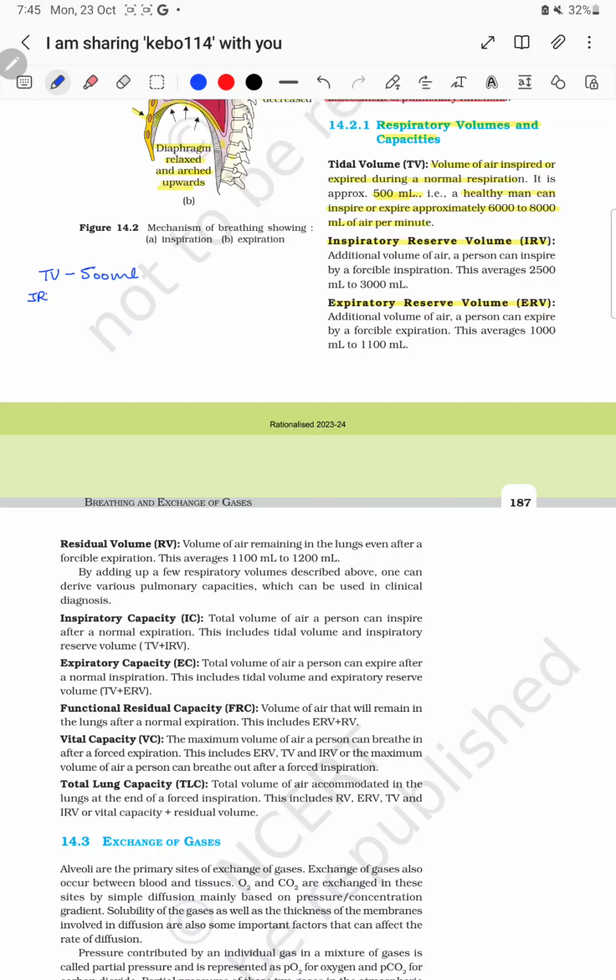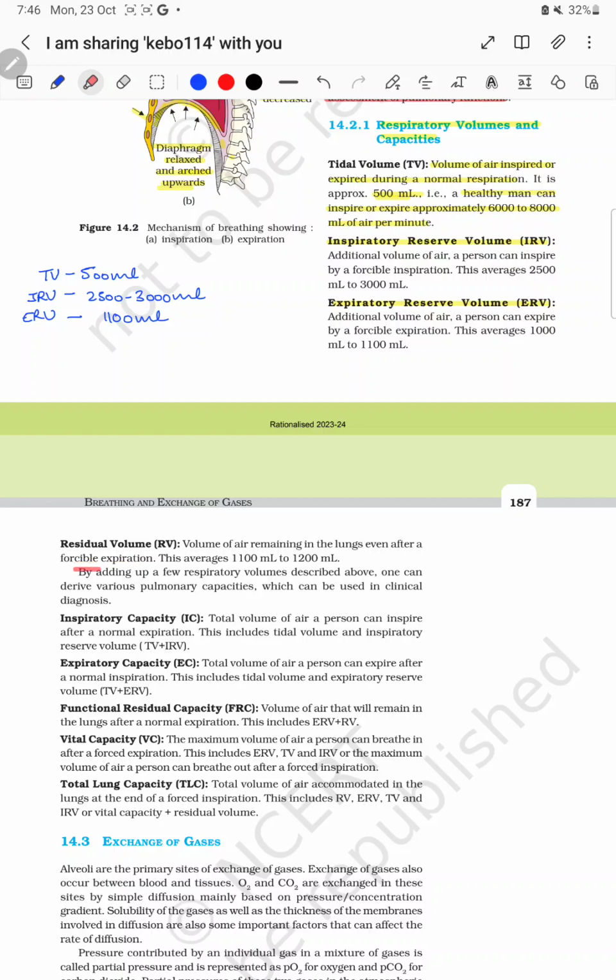Inspiratory reserve volume is 2500 to 3000 ml, and the expiratory reserve volume is 1100 ml.